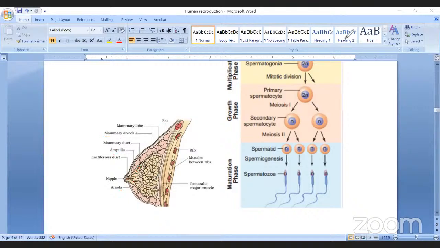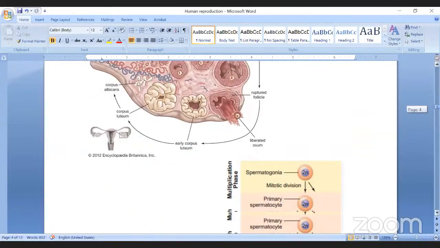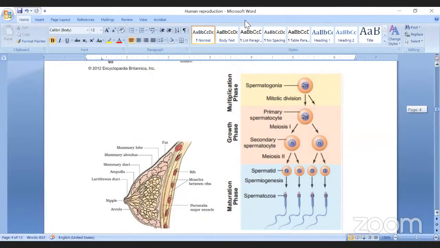During spermatogenesis, you know that spermatogenesis is the process where sperms are produced. It has different stages. Phase of multiplication.